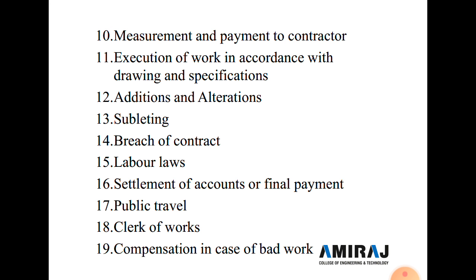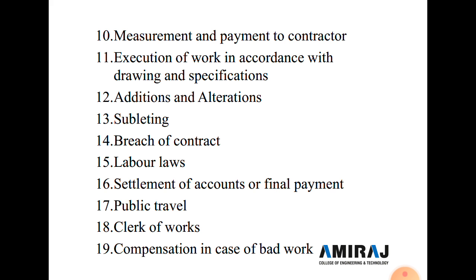Now the next, the 13th type of condition of contract, is subletting. In order to guard against the behavior of the subcontractor appointed by the main contractor, these clauses are included in the condition of contract. The clauses provide two important points. First is that written permission to appoint a subcontractor must be obtained from the owner, and the second important point is that the main contractor is to be considered responsible for the work as a whole.